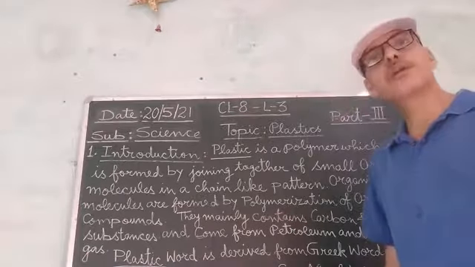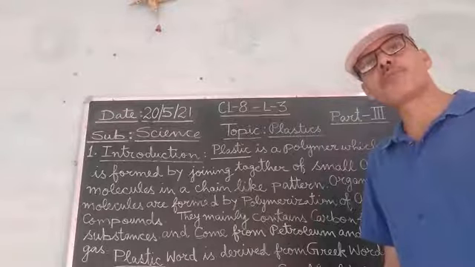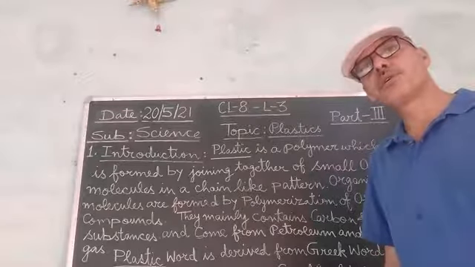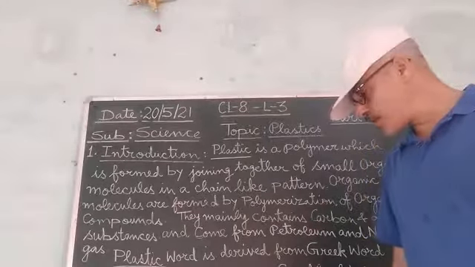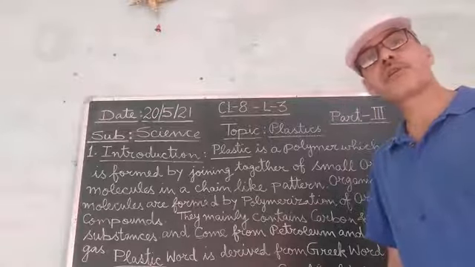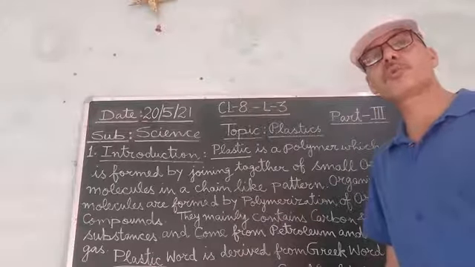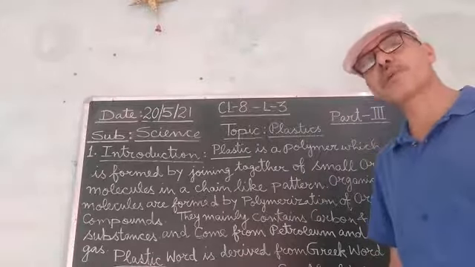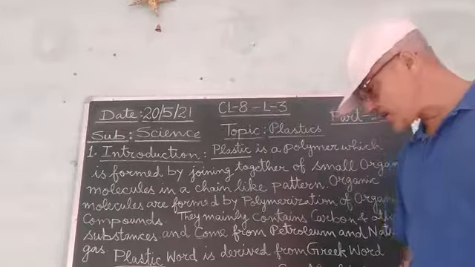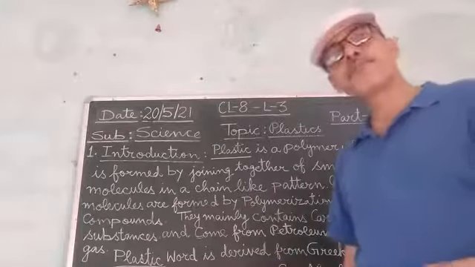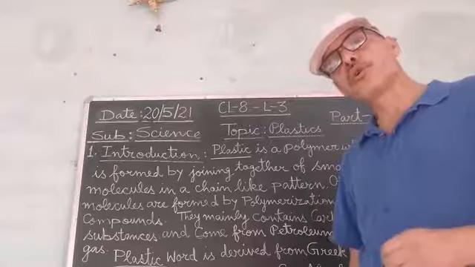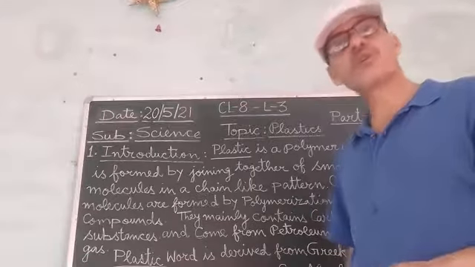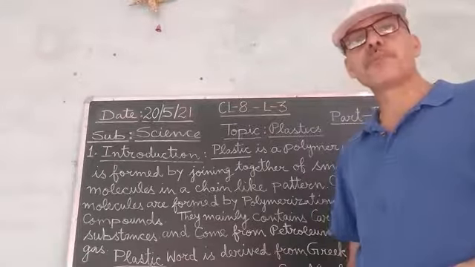So these are some of the uses of the thermoplastic type of plastic. That is, they can be used for making plastic wraps, plastic containers, toys, plastic bags, as well as garden hoses. So these are some of the uses of this thermoplastic type of plastic.